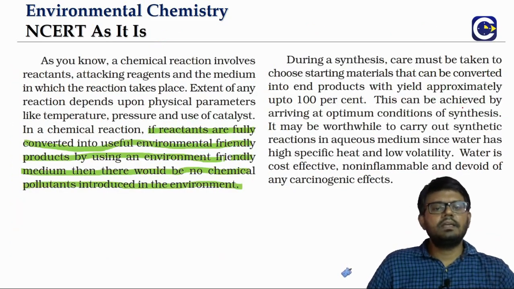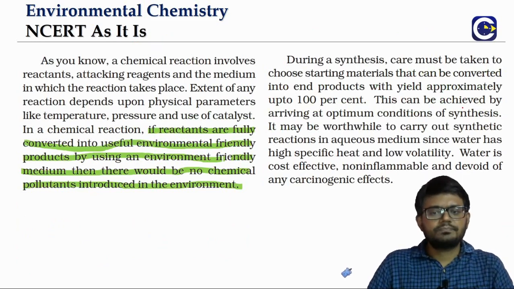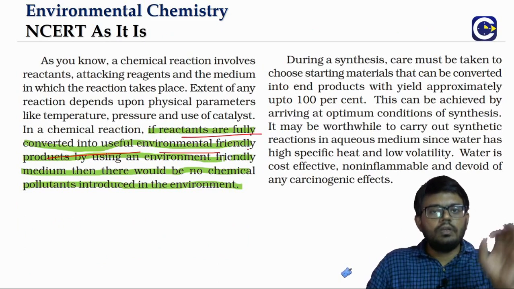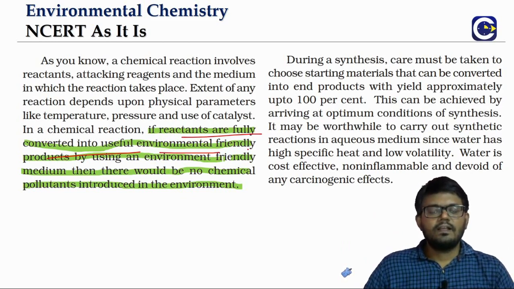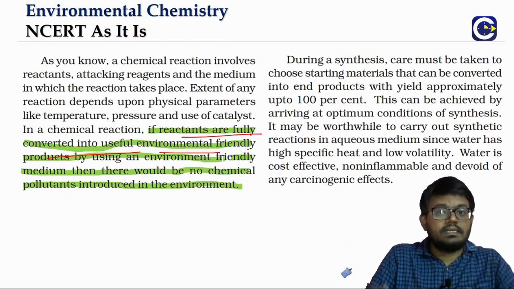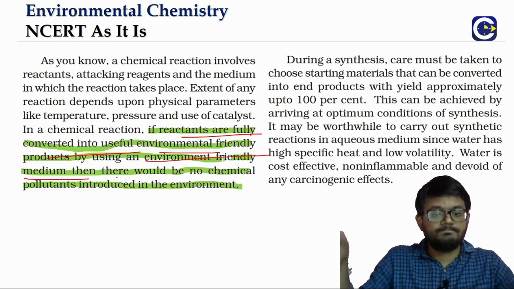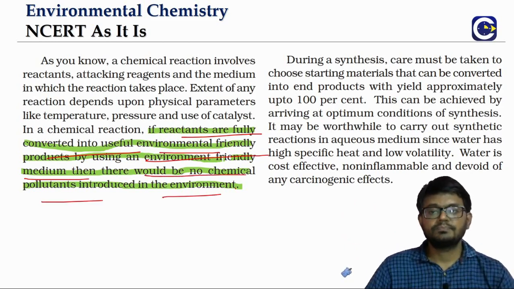Say for example, if you talk about any chemical reaction, if you can have reactants fully convert into useful and environmentally friendly products, and for achieving it, we should not use methods that are again creating harmful effects. The methods also must be environmentally friendly. If you do it this way, then there will be no chemical pollutant introduced into the environment.